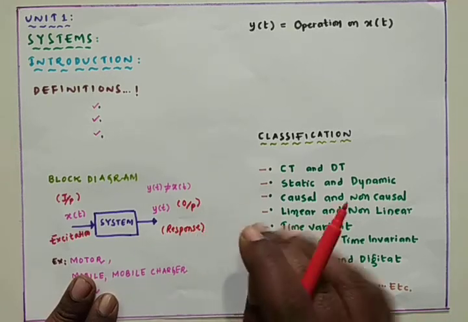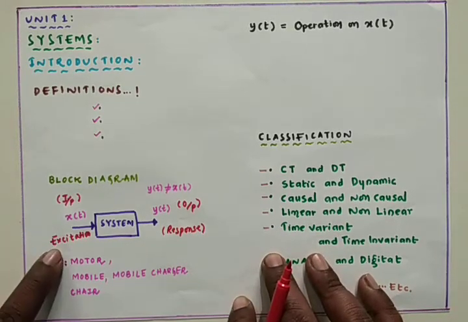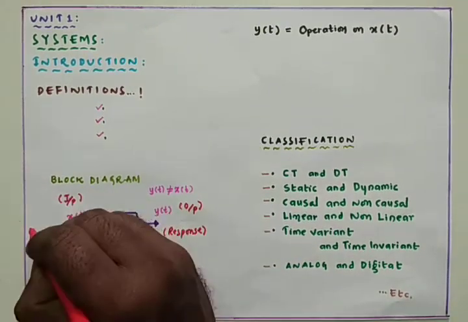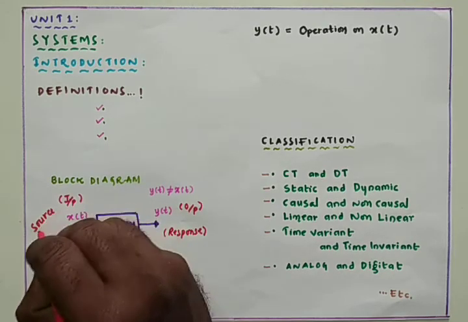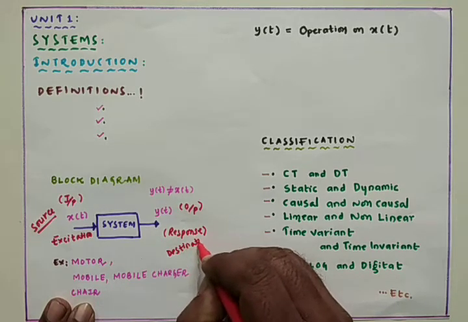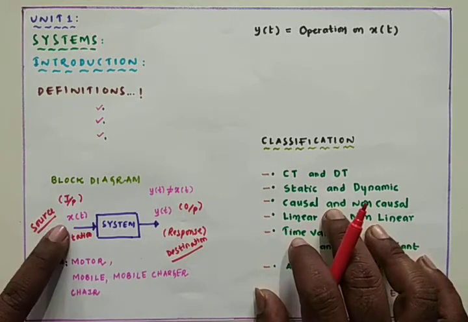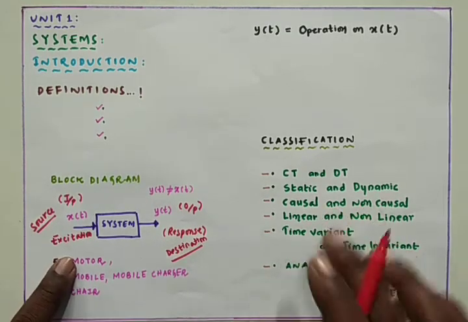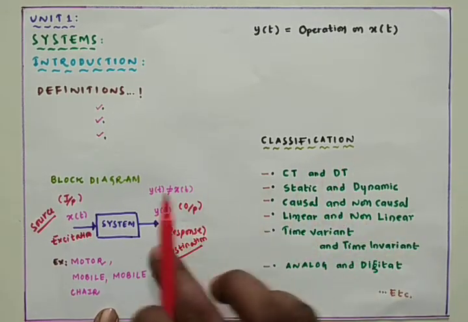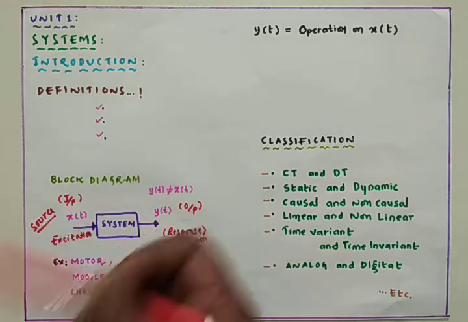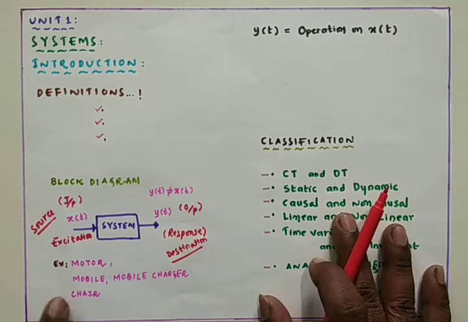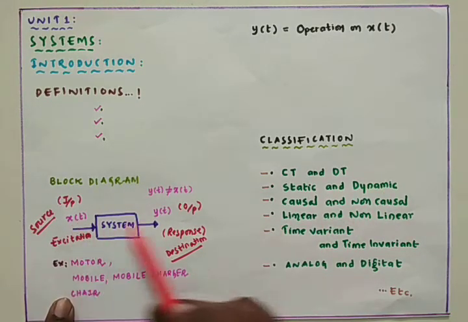The terminology is very, very important. Input remains the same and excitation also remains the same. Source also remains the same. We can call input also the source. In that case, output is also called the destination. We can call input a source or excitation, and the output a response or destination. Here the point is very clear. Output is generated in accordance with the input signal and in accordance with the type of system which is used. So here we have applied x of t, but we got y of t.